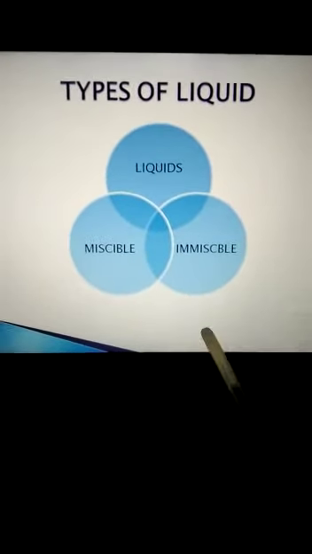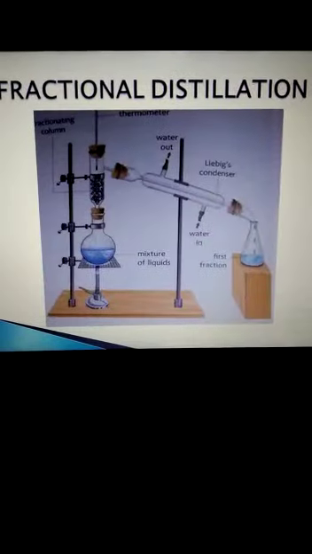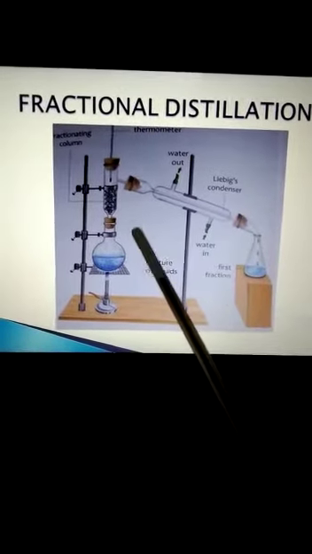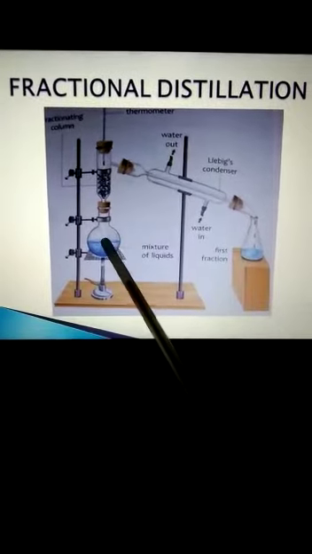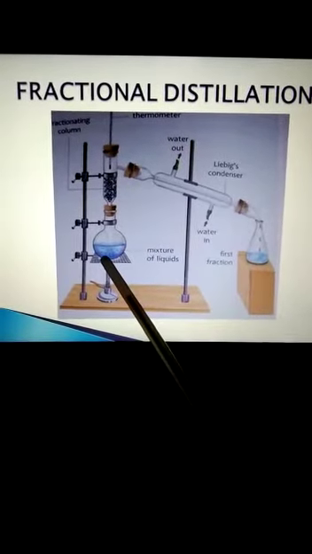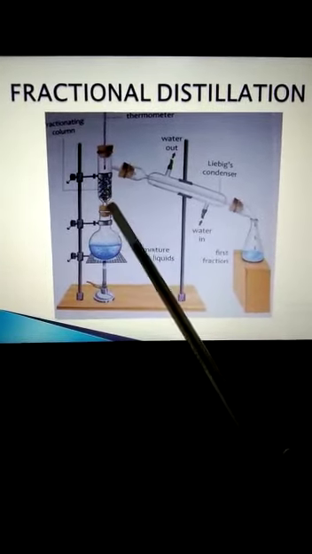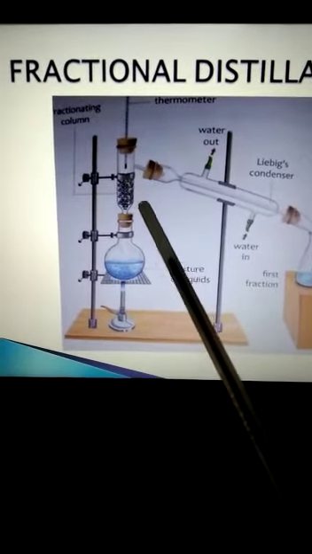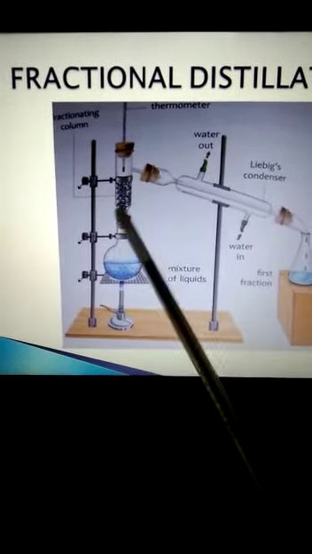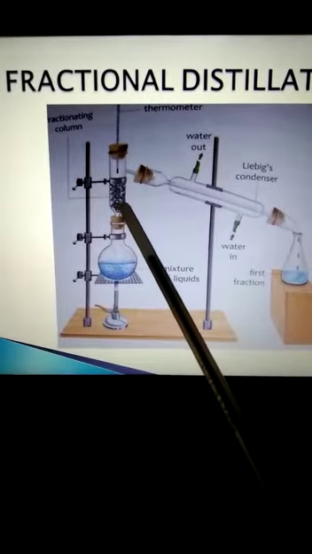As I said, by using fractional distillation, we can separate out the miscible liquids which get mixed with each other. A mixture of liquids is taken in a Liebig's condenser. Here different towers are there, as you can see. That is the main difference between fractional distillation and distillation.